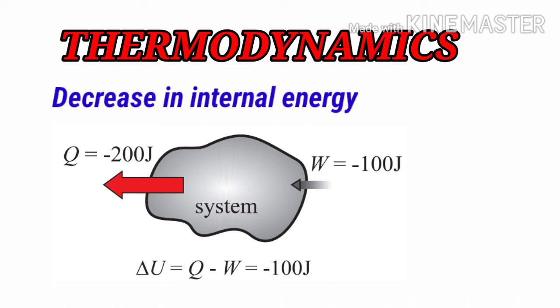So this is the exact difference between increase in internal energy and decrease in internal energy, which you can verify very easily. First one is the arrows. The arrows are exactly in inverse position. In case of increase in internal energy, the arrows are incoming, means Q is coming into the system and W is leaving the system. And in case of decrease in internal energy, Q is leaving the system while W, the work done, is added into the system. Means there is work done on the system. So students, for your better understanding, I will represent the two diagrams simultaneously so you can spot the difference very easily.